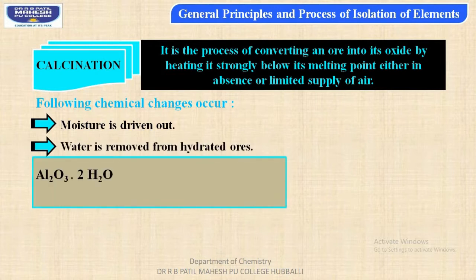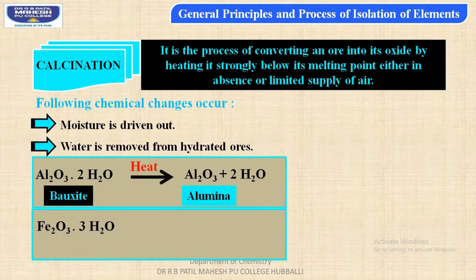For example, when bauxite ore, that is aluminium oxide dihydrate, is heated, and the process is calcination itself, we get aluminium oxide, which is commonly called alumina, and water molecules. So water of hydration can very easily be removed from the respective ore particles.